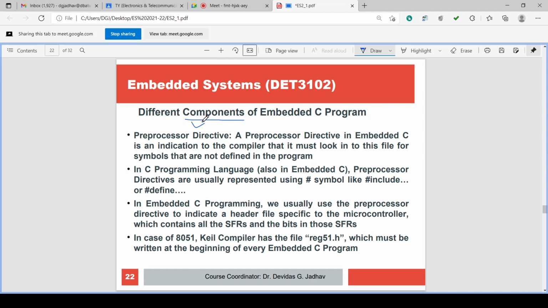Under this, after comment we can have the preprocessor directive. To direct the processor there is a preprocessor directive, which we have seen in the structure of the program. There are directives like define, include, etc. Hash include, hash define. The preprocessor directive in embedded C is an indication to the compiler that it must look into this file for symbols that are not defined in the program.